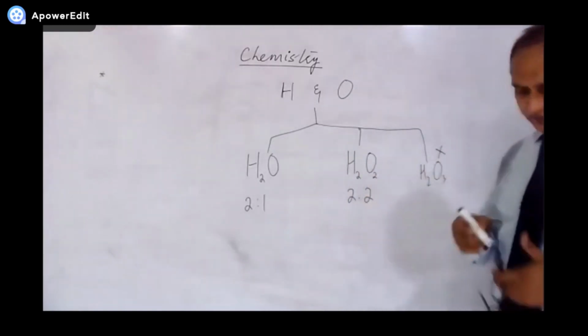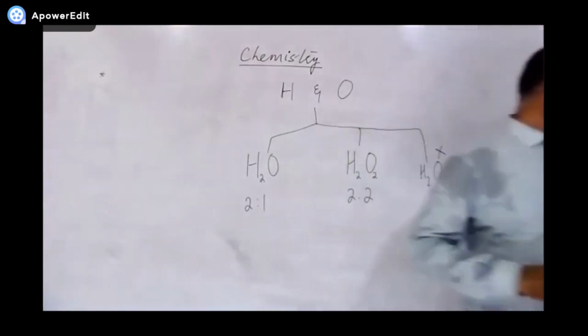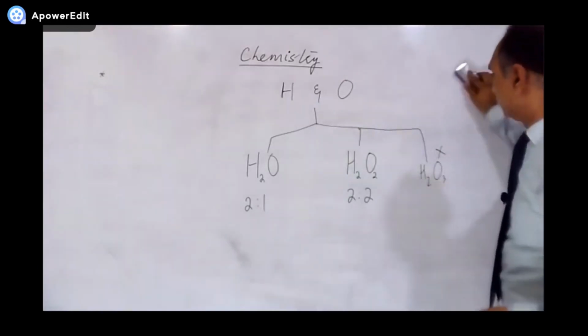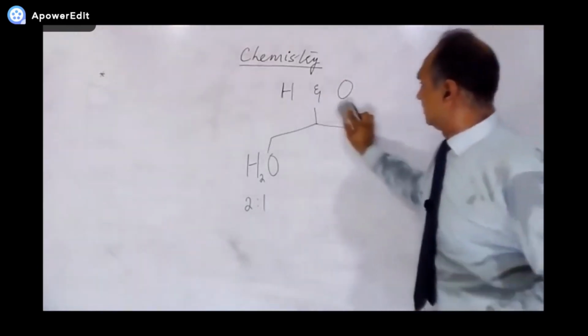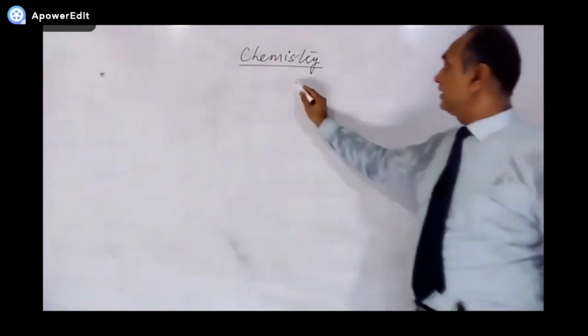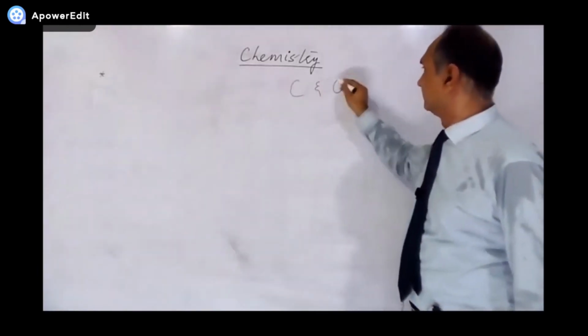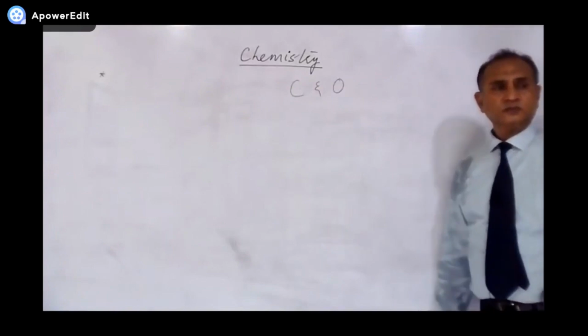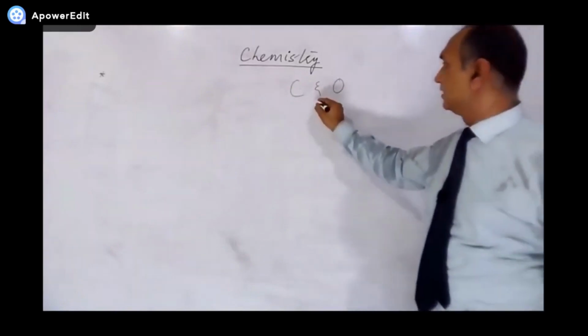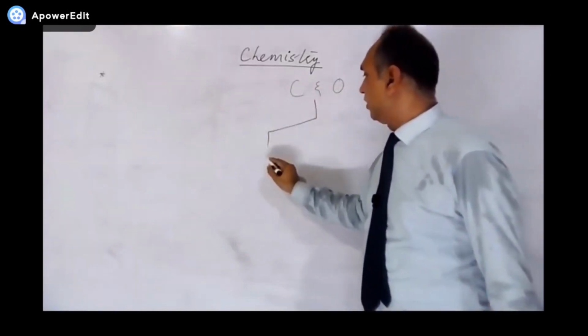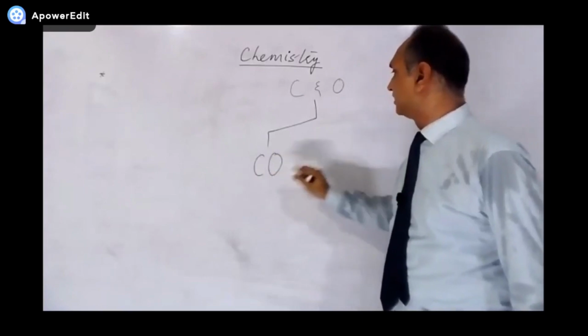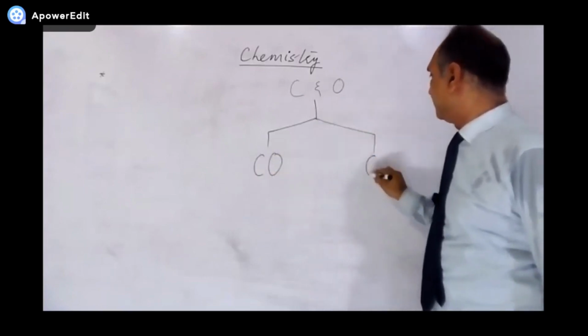Another example. What is that example? See. Carbon and oxygen can combine to form carbon monoxide or carbon dioxide.